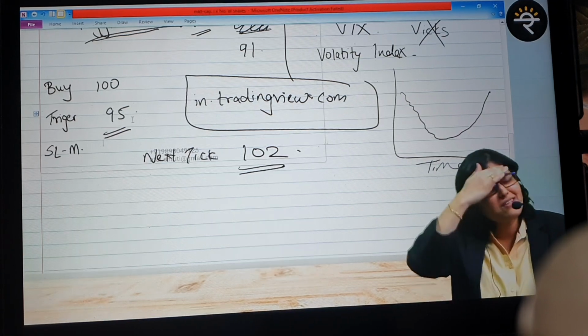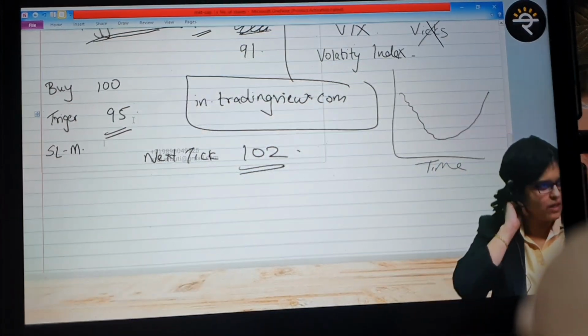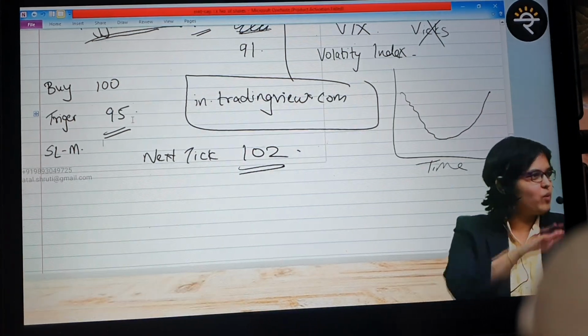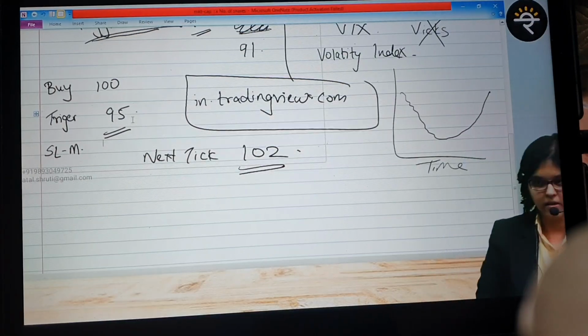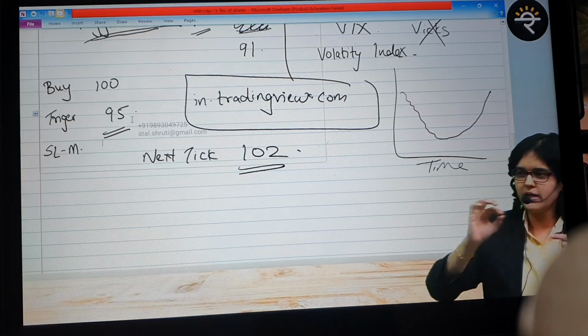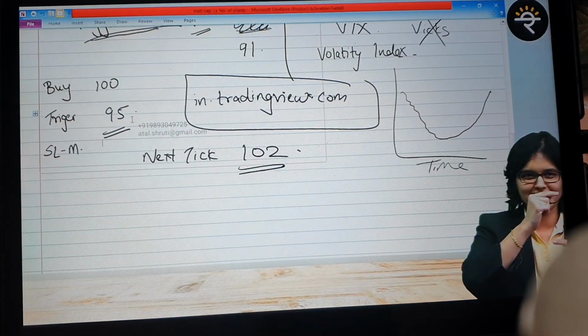Which orders did we discuss? Stop loss limit and stop loss market. These were the two major types of orders that we discussed right now. And in that, as I mentioned, the key point is: once triggered, what next? So 3 main points I guess everyone has written. Number 1, very important point that everyone has written: your trigger price as compared to your stop loss price has to be always above. See if you have written these points or not. If you have not, you can write this as a final summary point. Your trigger price should be above the stop loss price.